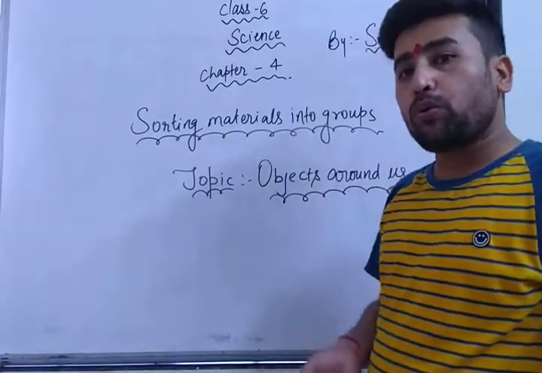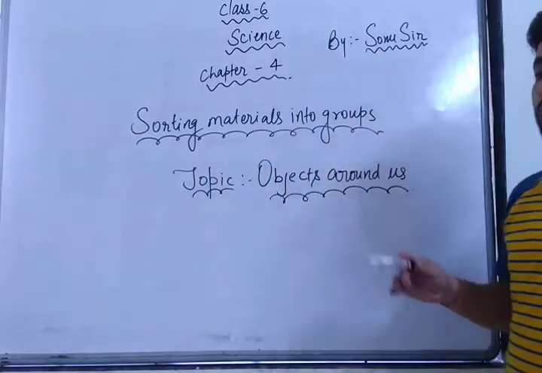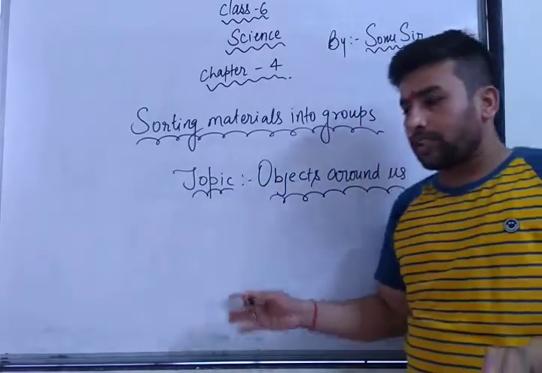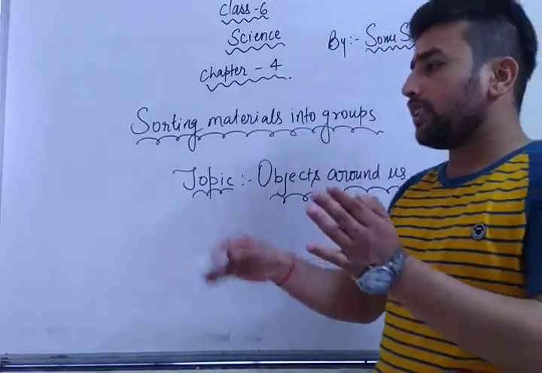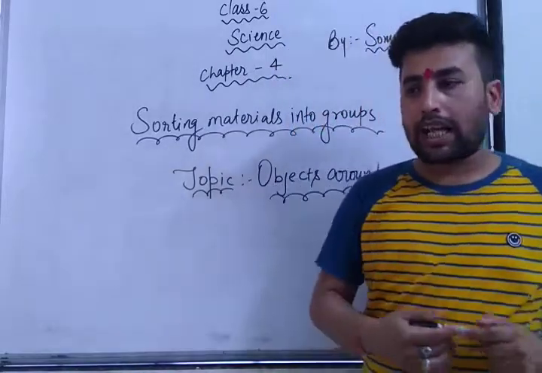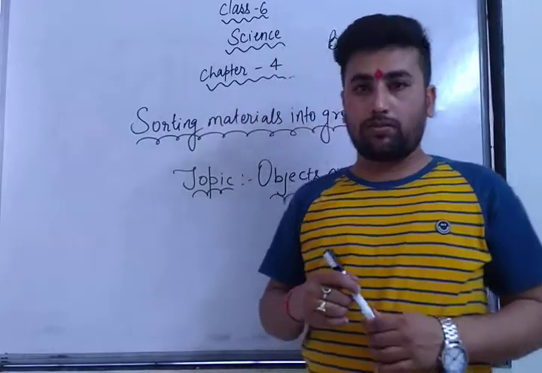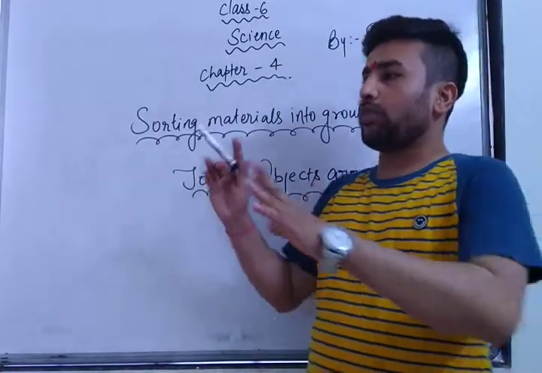Similarly, that is how you should understand how to sort materials into groups, how you think that this material should be kept at one place, this another material should be kept at another place. As for example, just suppose I have more than 500 books, so I keep all the books in one place.